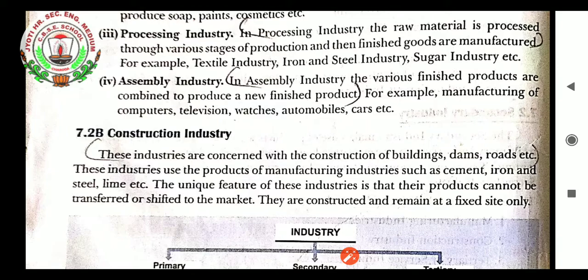Next is the construction industry. These industries are concerned with the construction of buildings, dams, roads, etc. These industries use the products of manufacturing industries such as cement, iron and steel, lime, etc. The unique feature of these industries is that their products cannot be transferred or shifted to the market. They are constructed and remain at a fixed site only. The example can be the home in which you are living. This home cannot be moved from one place to another. This is the example of the construction industry, which with various types of raw materials has provided the finished product, home, to you.